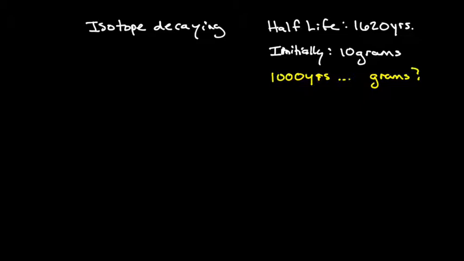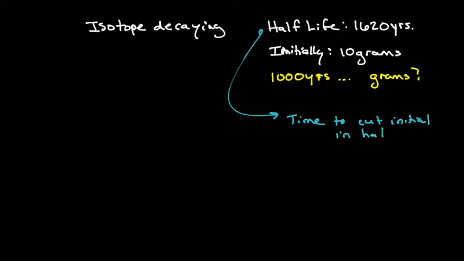Well, Cole said the half-life is the amount of time it takes for the initial amount of grams to be cut in half. So, like, at 5 grams, it's 1,620. Ah. So you're saying after 1,620 years, we would only be looking at 5 grams remaining, because that's what half-life means.